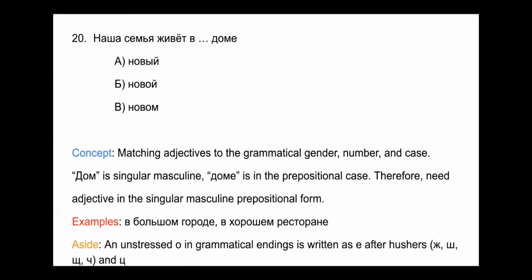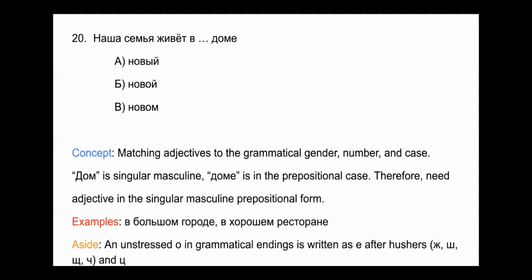А, новый и краткое, that form is either nominative or accusative for the singular masculine. Новой, ой краткое, that is reserved for singular feminine nouns.